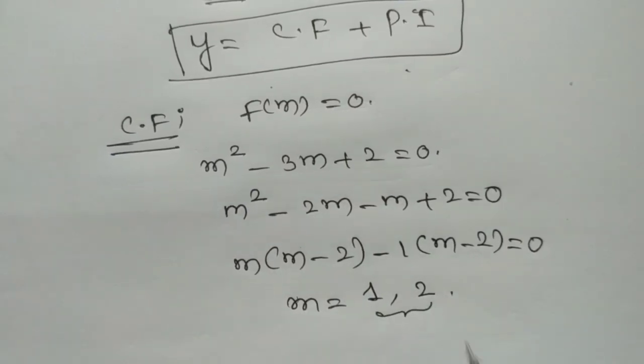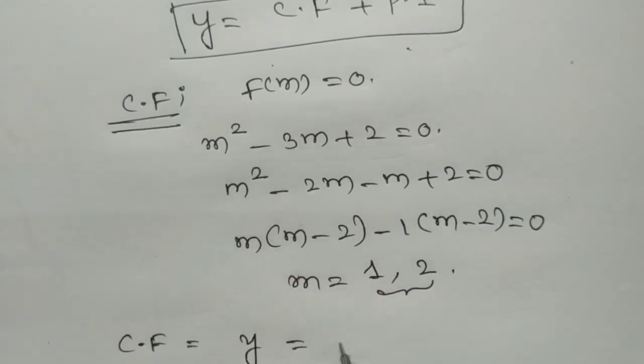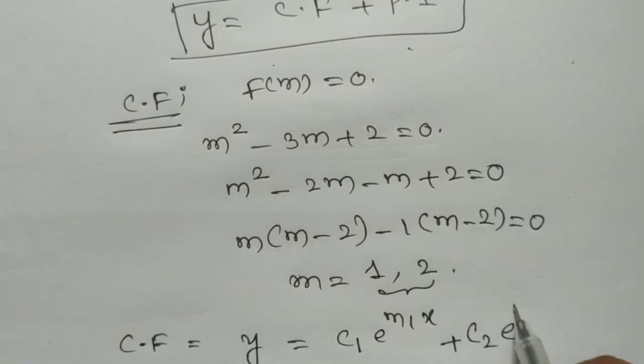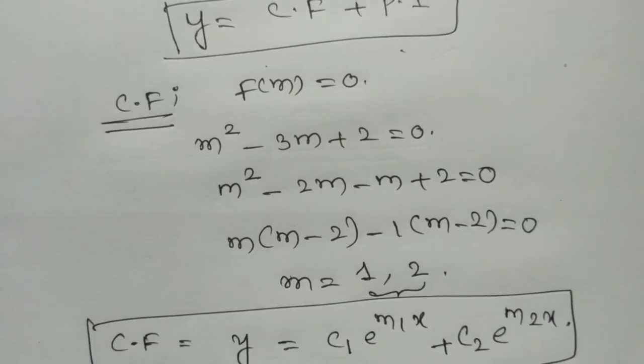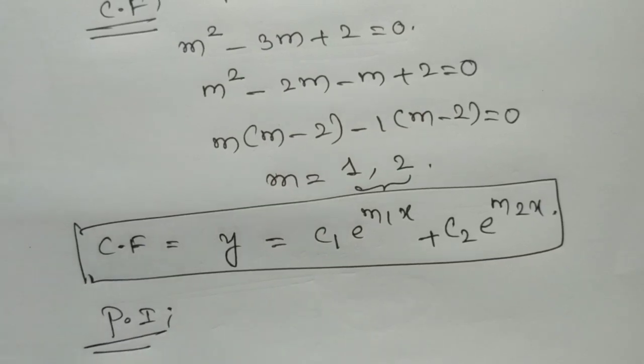So these roots are real and different. Therefore the complementary function is y equals c1 e^(m1 x) plus c2 e^(m2 x). So this is the complementary function. Next, finding the PI, that is the particular integral.